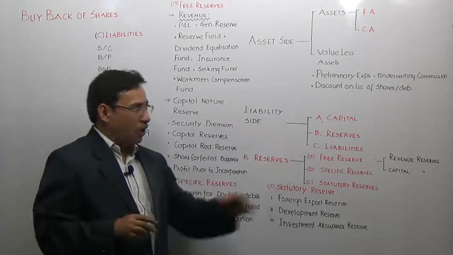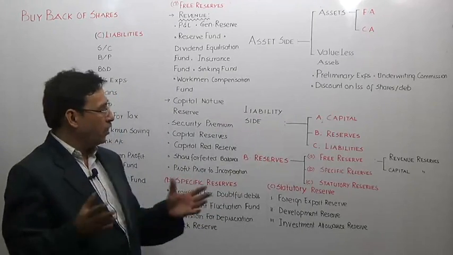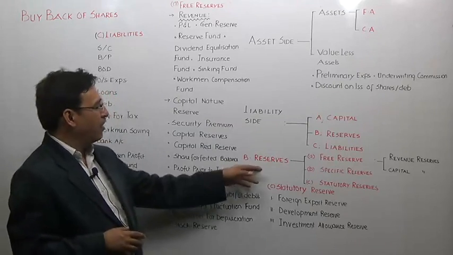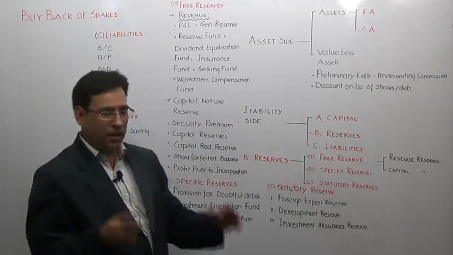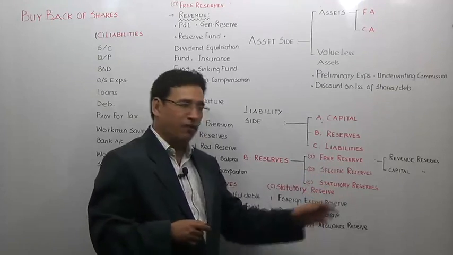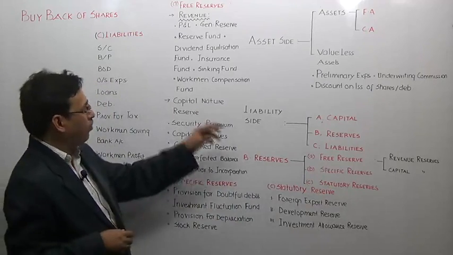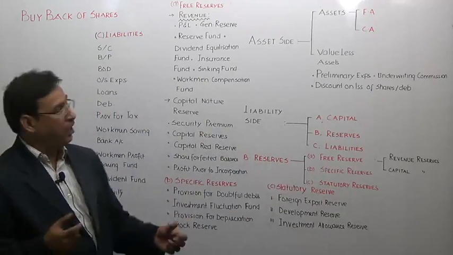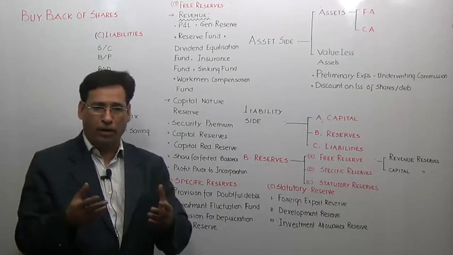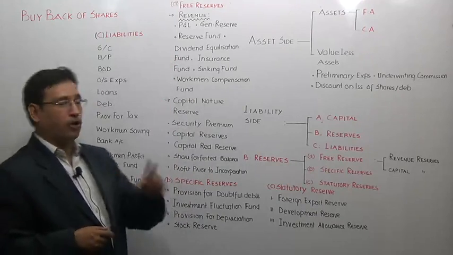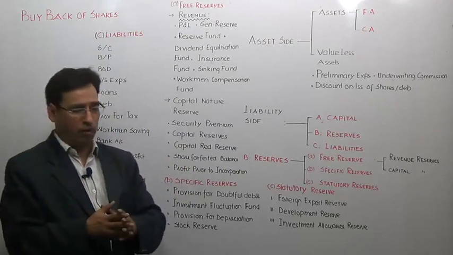The liability side is broadly segregated into capital, reserve, and liability. Capital, of course, will comprise the owner's equity, that is equity share capital and preference share capital, and besides that, reserves. Now, reserves are broadly classified for simplicity's sake into three parts: free reserve, specific reserve, and statutory reserve. You need a very skillful knowledge regarding the free reserve, because time and again, even in this chapter on buyback of shares, we are going to use it a lot. So at that time, I'm not going to remind you again. What we mean by revenue reserve should be absolutely clear to you. What we mean by capital reserve should be absolutely clear to you. Is it clear to you?